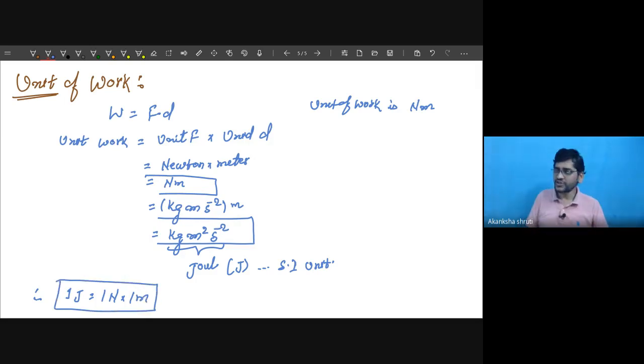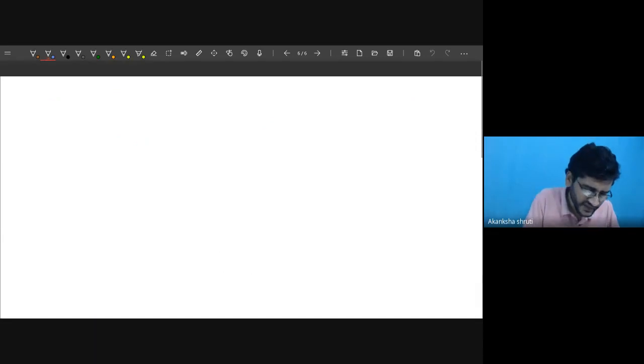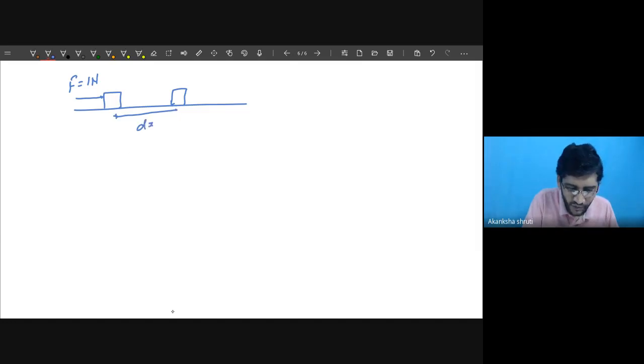So what is this 1 joule? For defining this 1 joule, let me draw a figure. So students, consider an object over which a force of 1 Newton is applied, and this force is able to displace this object. How much displacement? 1 meter, students.